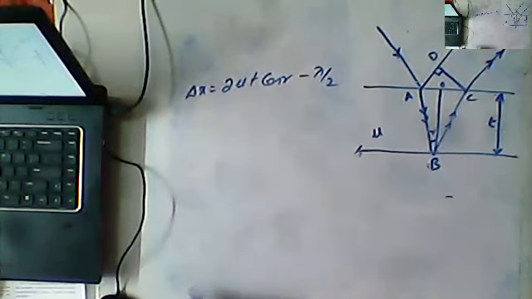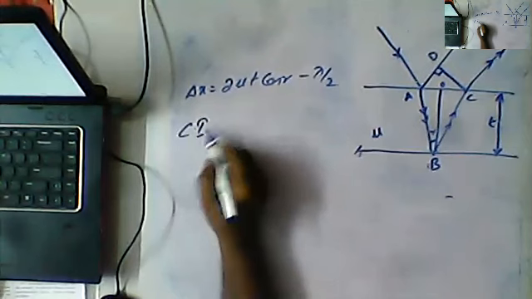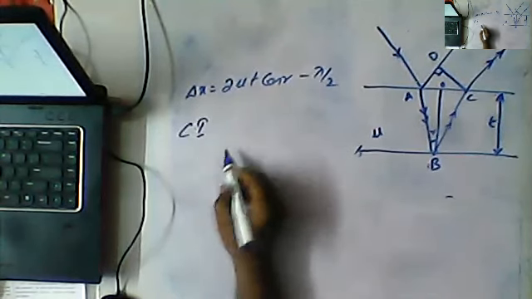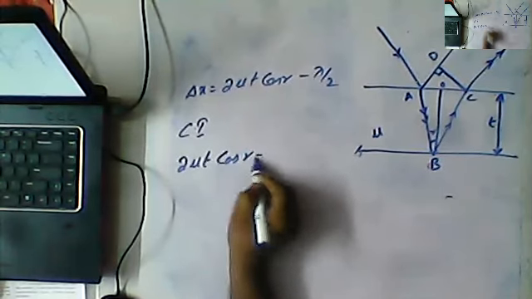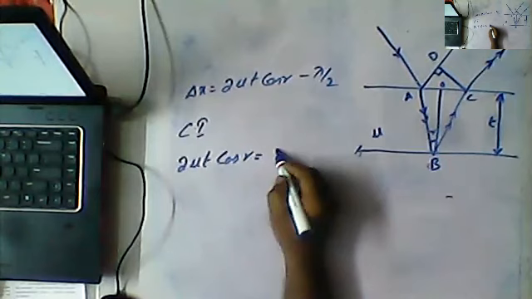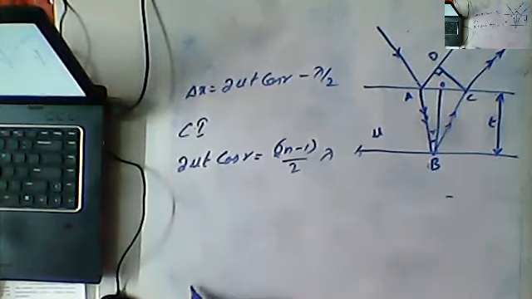The condition for constructive interference is 2 mu t cos r is equal to 2n minus 1 by 2 lambda.